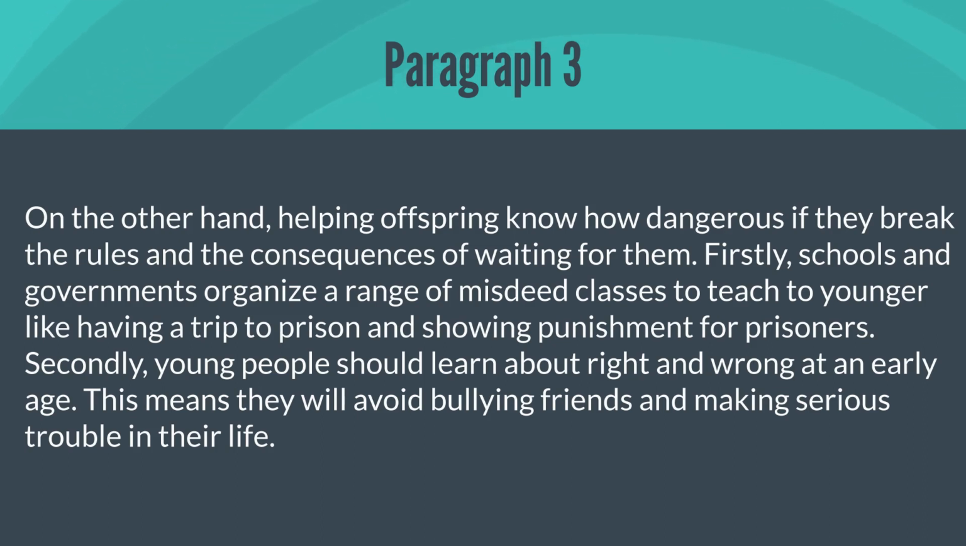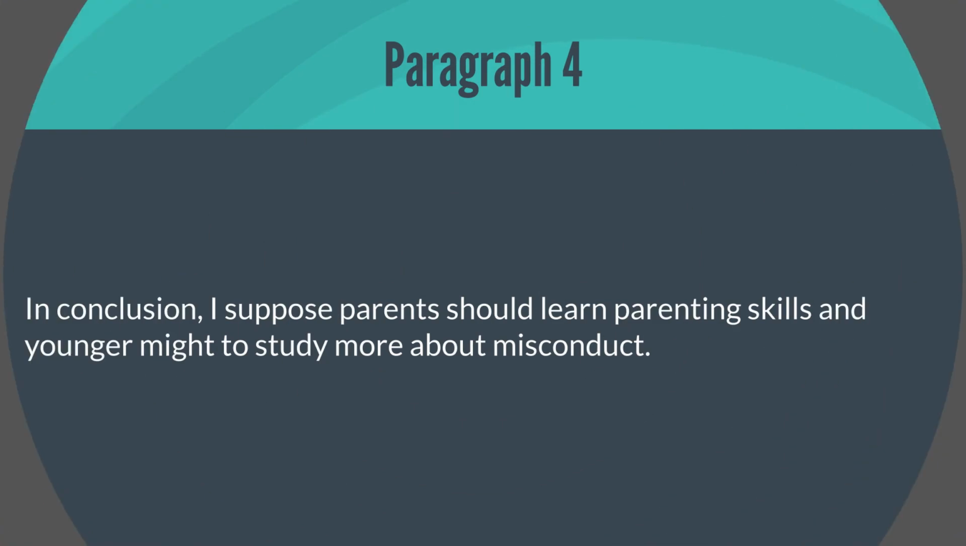So the third paragraph is totally related to the factor that we mentioned in the first paragraph, that guidance of children is most important as well. So in the last, fourth paragraph, you have to just conclude what you have written in your above paragraphs. Like, in conclusion, I suppose parents should learn parenting skills and the younger might study more about misconduct. Okay, so in this statement, the writer described that although parenting skills are important, guiding the younger is also important. That is related to the conclusion.